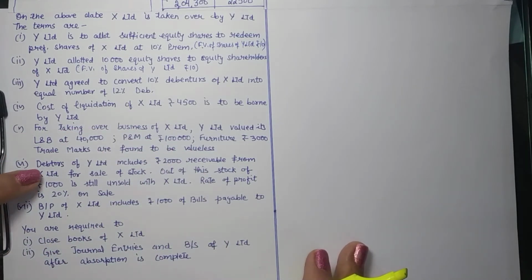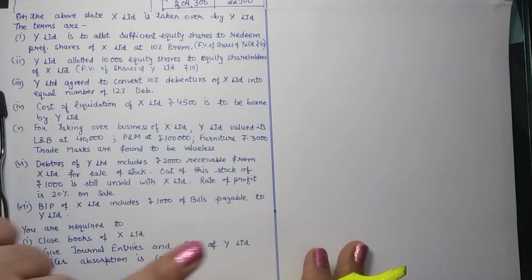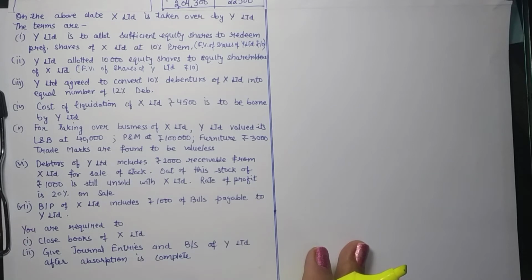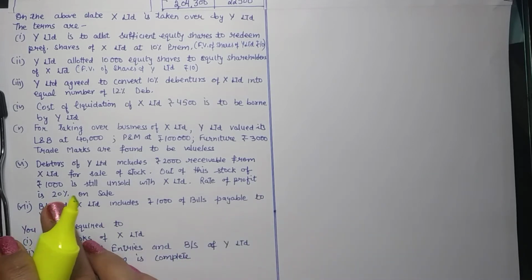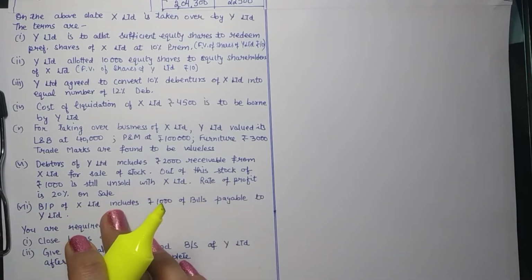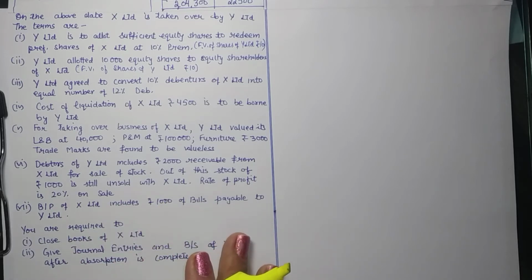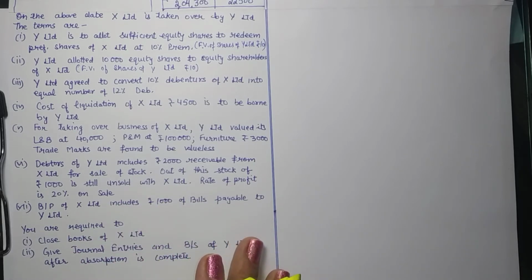Similarly, you have debtors of Y Limited, including 2,000 receivables from X Limited for sale of stock. So they have common debtors and creditors. Some stock is also common, on which some profit was there. So again, this is a common transaction, but common transactions are adjusted by the